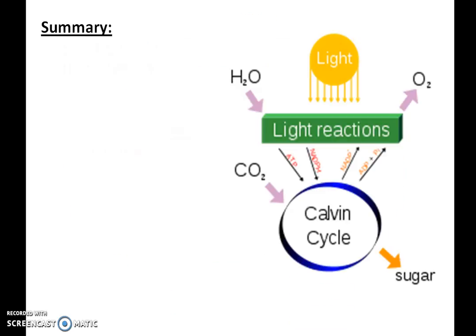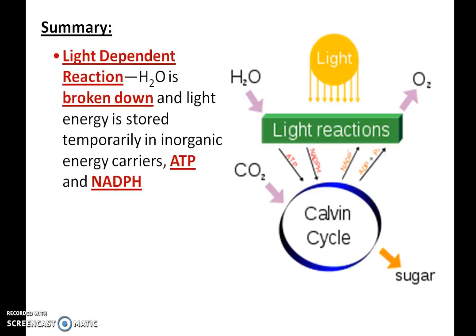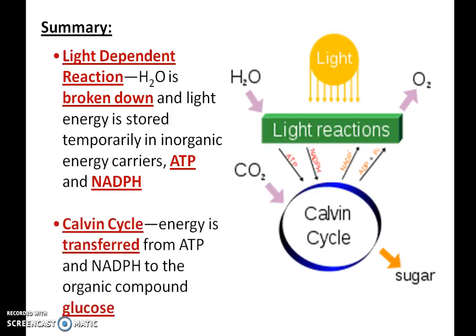In summary, the light-dependent reaction is where water is broken down and light energy is stored temporarily in inorganic energy carriers or holders, ATP and NADPH. And during the Calvin cycle, energy is transferred from ATP and NADPH to the organic compound glucose. And remember, glucose is a sugar.